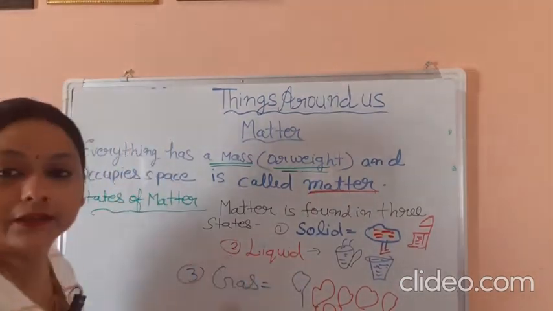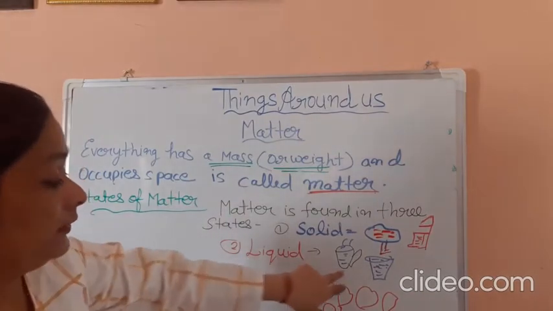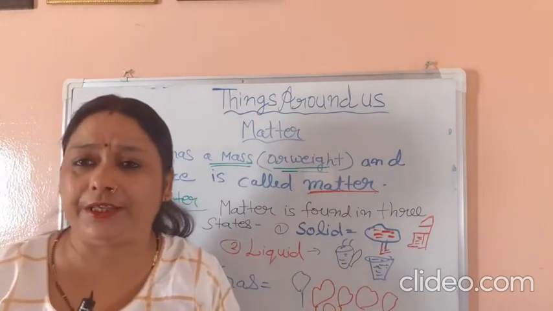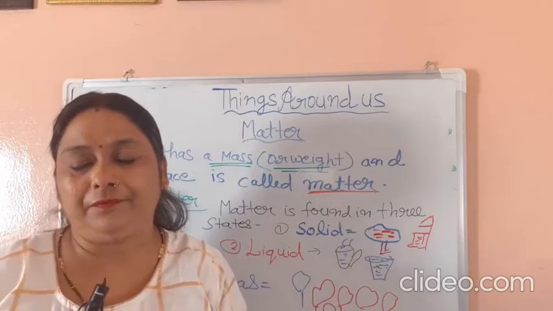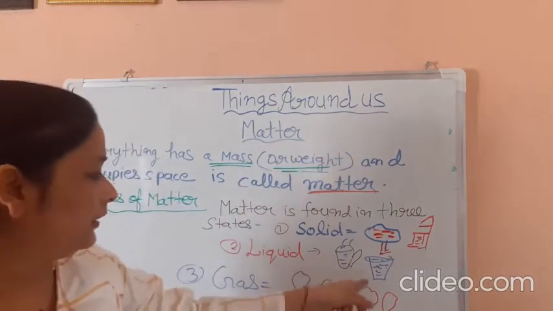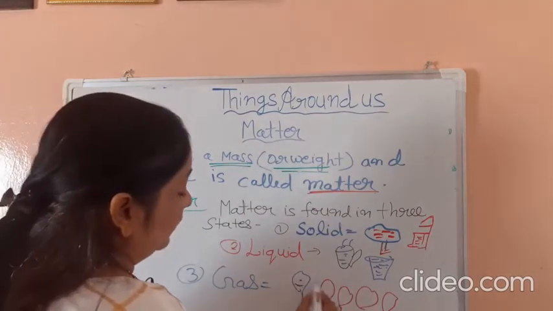The second state or form is liquid. Water, drinks, milk, tea, coffee, so many things we drink every hour in daily life. This is a gas.